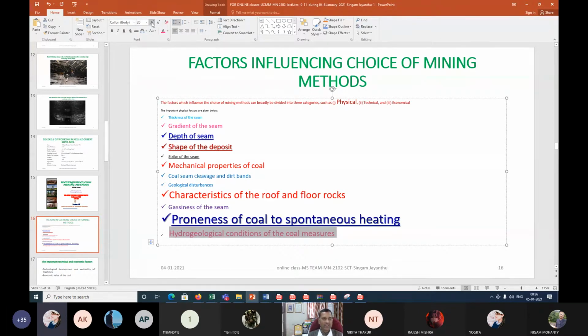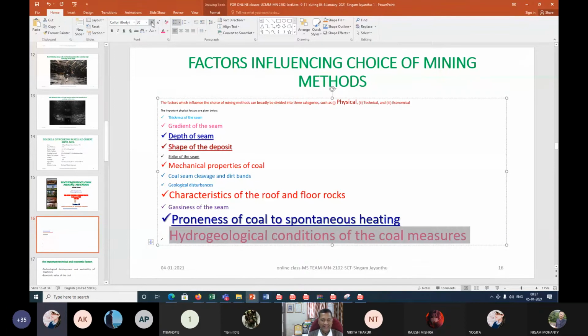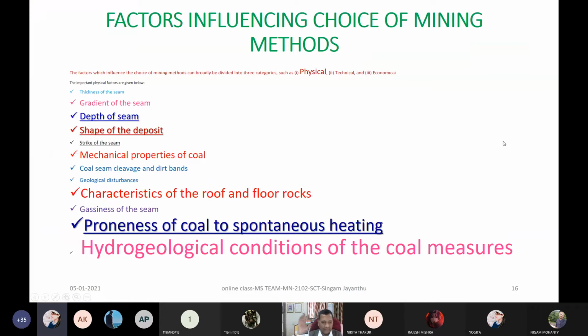Then hydrogeological conditions, right? Now this is also one of the important issues, specifically when it comes to the hydrogeological conditions of the coal seams. Here I should tell you, note down Western Coalfields, WCL, Western Coalfields Limited.